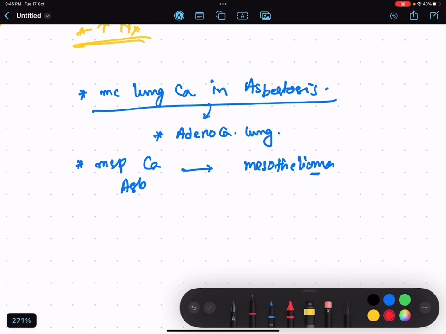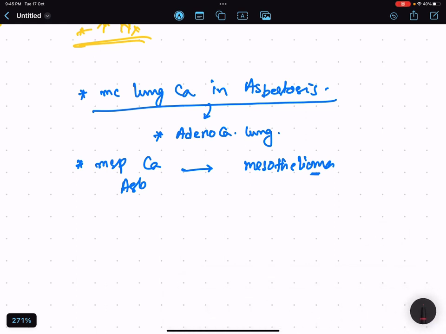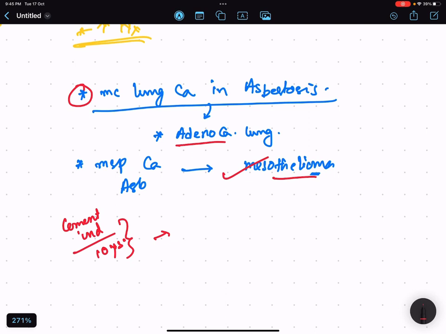How can you remember this? Like someone telling you that a worker is working in the cement industry, maybe for 10 years, and what cancer are you expecting? If both adenocarcinoma and mesothelioma are in the options, then choose adenocarcinoma, because for adenocarcinoma to develop following asbestos exposure, around 10 to 20 years of exposure is needed.